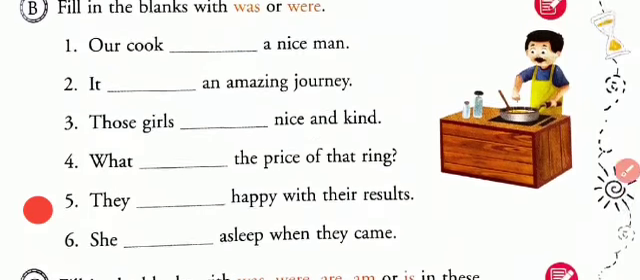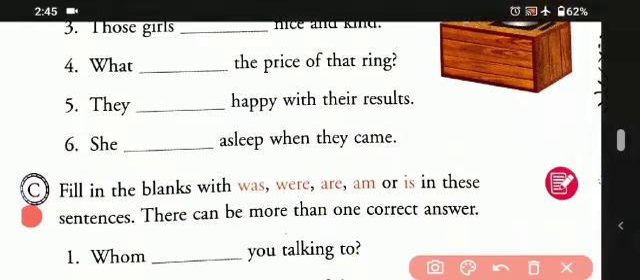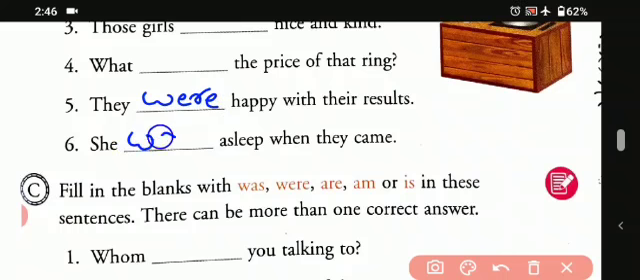Then again, fifth one, they dash happy with their results. So that means we are talking of many people. So we will be writing here were. Okay students. Then sixth one, she dash asleep when they came. So again we are talking about a single person. So she was asleep when they came.